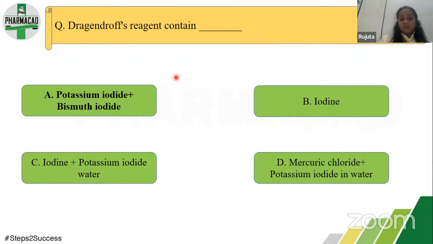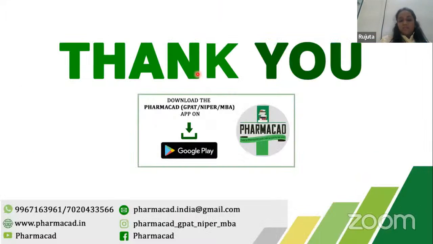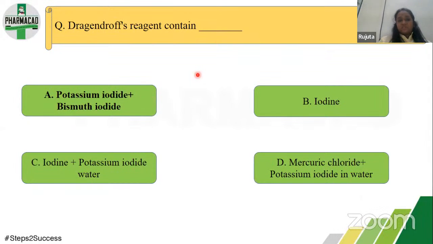So just note down the 4 different reagents used for the general chemical tests of alkaloids, and the names of the reagents used to prepare each test reagent. So here we come to the end of 20 questions related to alkaloids. Okay, thank you.